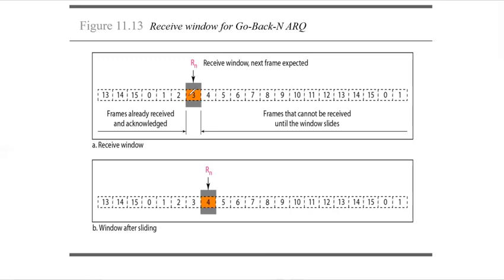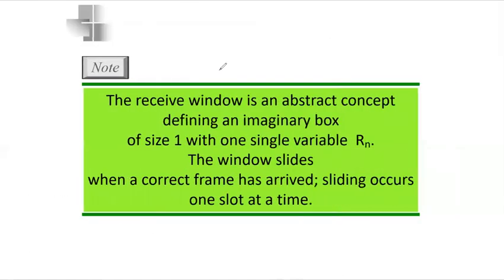So once it receives frame 3, then it will slide to frame 4 and it will go on in the same way. Okay. So the receive window is an abstract concept defining an imaginary box of size 1 with one single variable Rn. The window slides when a correct frame has arrived. Sliding occurs one slot at a time.